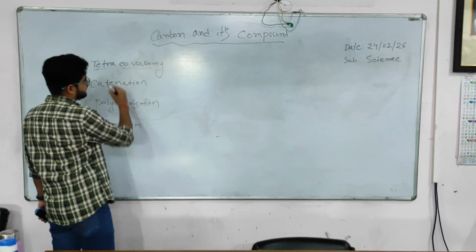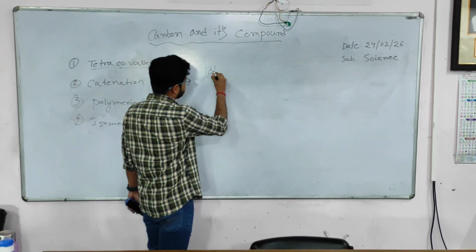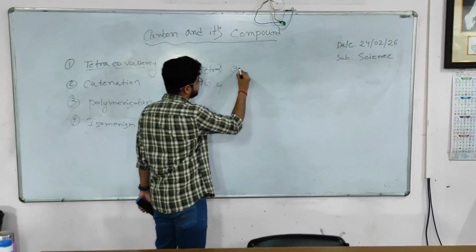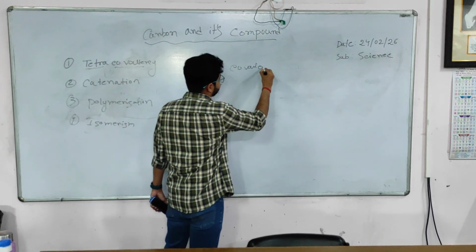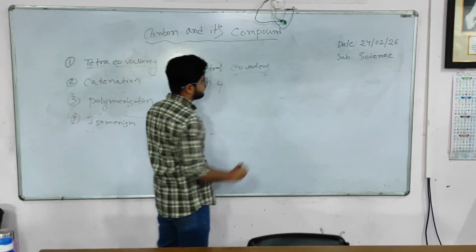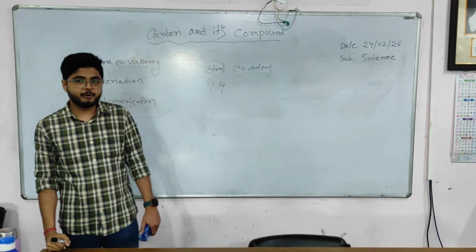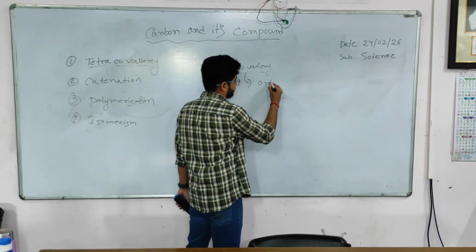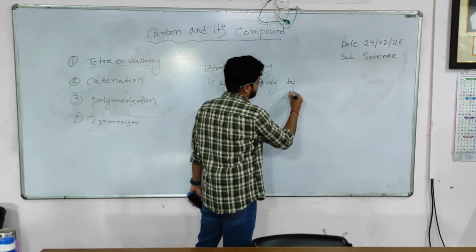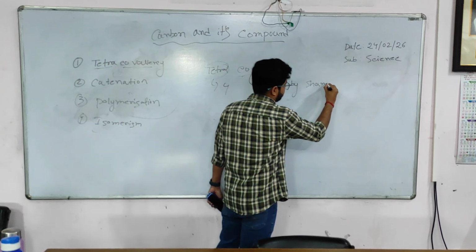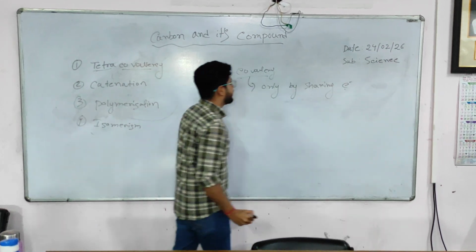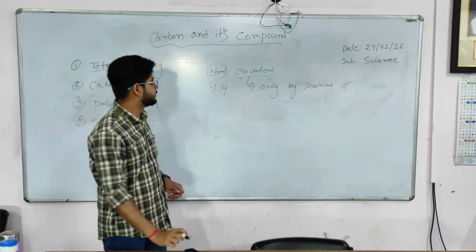First is tetracovalency. Tetra means 4, and covalency means, can anyone tell what covalency means? Covalency means a compound is formed only by sharing of electrons. What is the meaning of only by sharing of electrons?